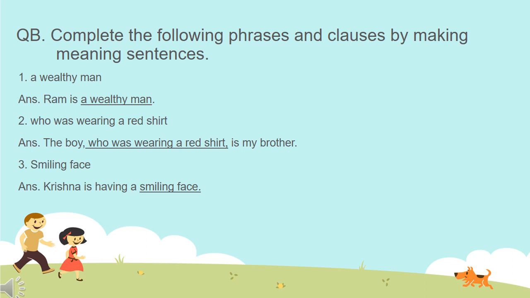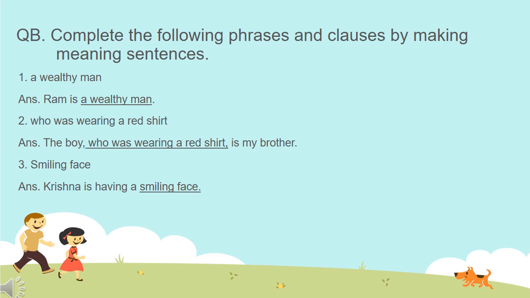Number 2 is "who was wearing a red shirt." This is a clause. How can we identify it? Because in this group of words, "who" is the subject and "was wearing a red shirt" is the predicate. But this is an incomplete sentence.